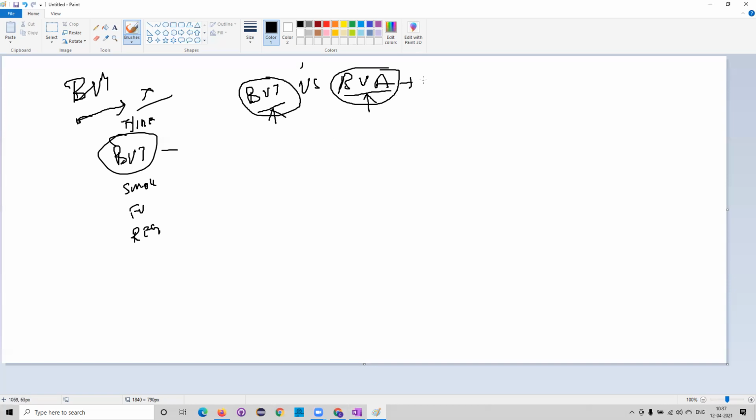BVA means boundary value analysis. This is a testing technique, and BVT is a type of testing, build verification testing. Now let's see what you mean by build verification testing.